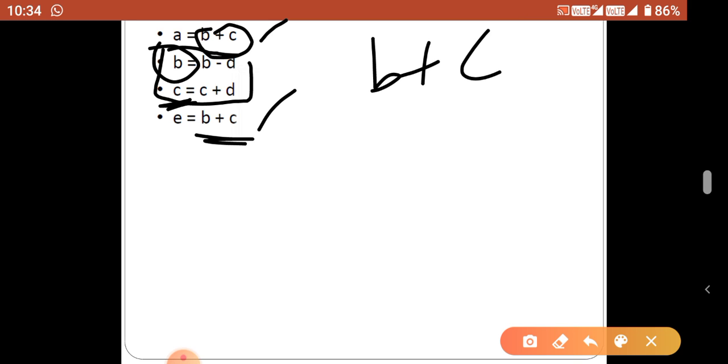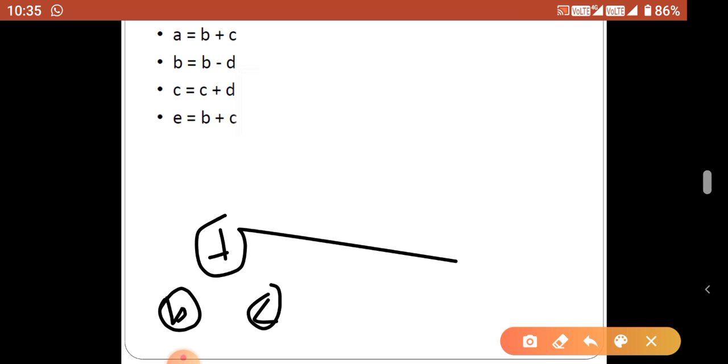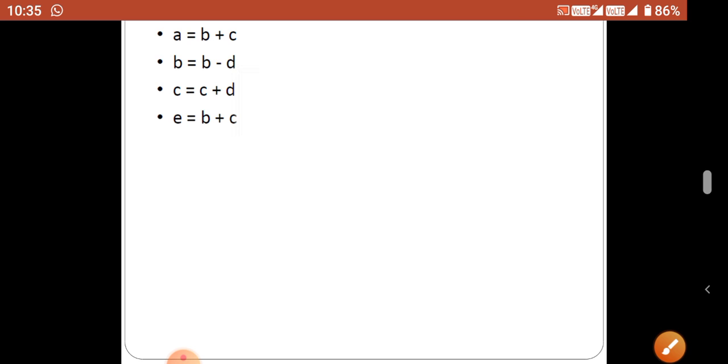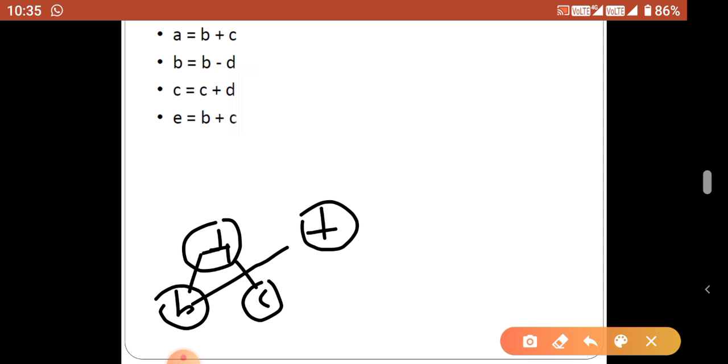So we are going to create a node for each and every node should be drawn separately. For example, first we are going to start with the b and c. The operator is a plus operator. B, C, operator is a plus operator. Next, the second statement is b equal to b minus d. Already b is here. The operator is a minus operator.